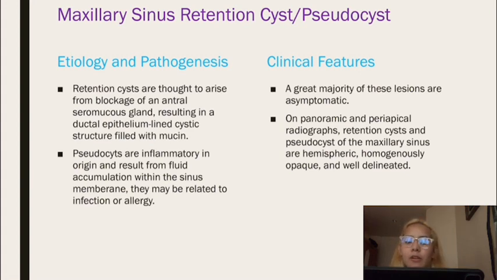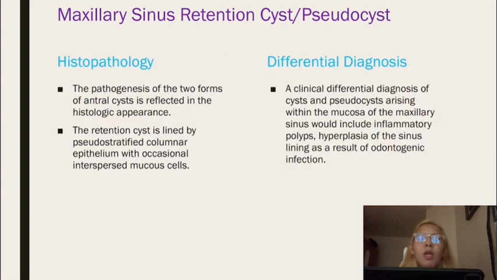For clinical features, a great majority of these lesions are asymptomatic. On panoramic and periapical radiographs, retention cysts and pseudocysts of the maxillary sinus are hemispheric, homogeneously opaque, and well delineated. For histopathology, the pathogenesis of the two forms of antral cyst is reflected in the histologic appearance.